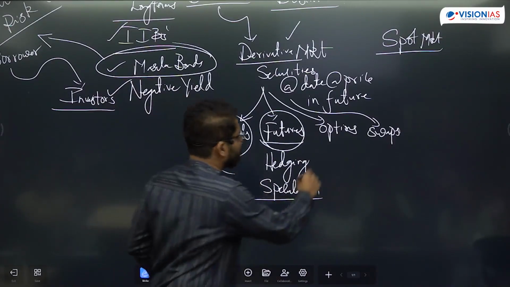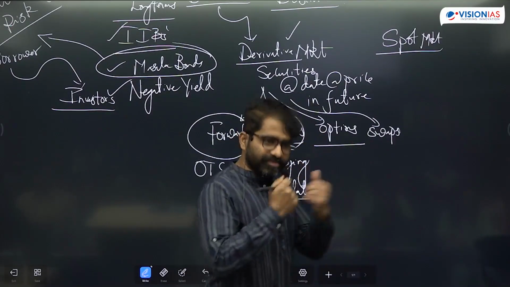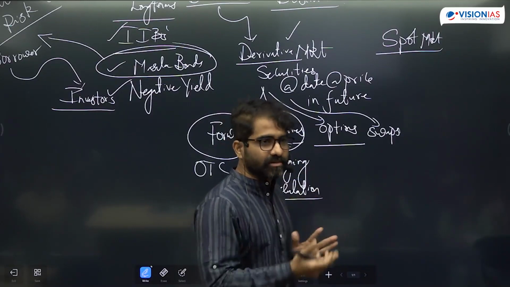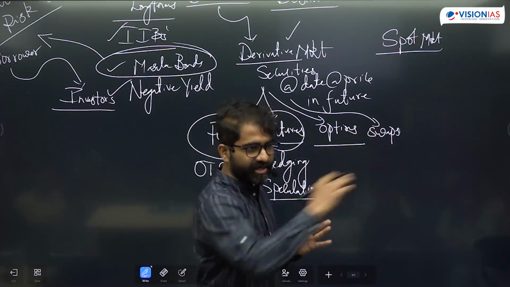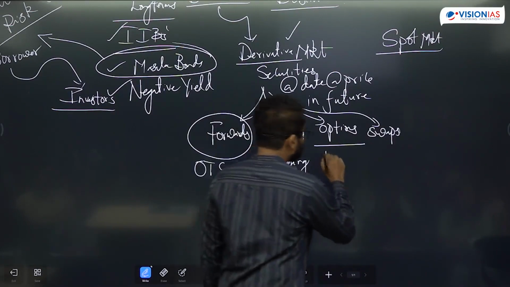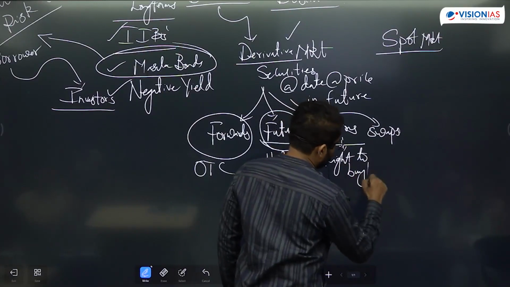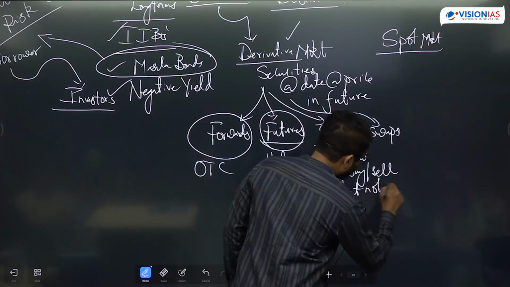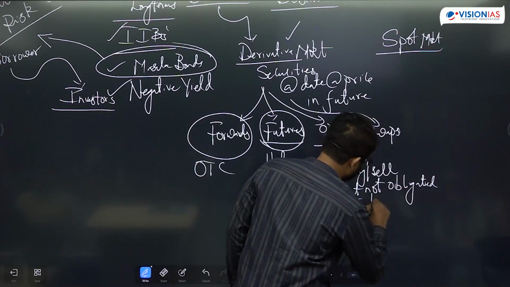Okay, so an option is something like, if I buy an option, I have a right, but no obligation, to sell or buy a particular security at a future date. Right to buy or sell, but not obligated to buy or sell.